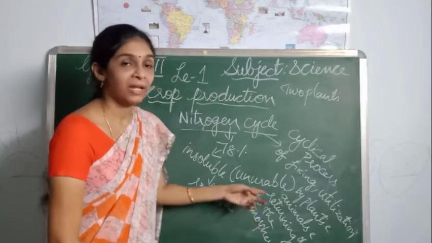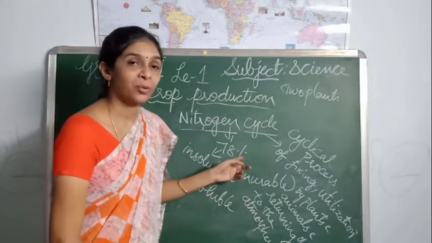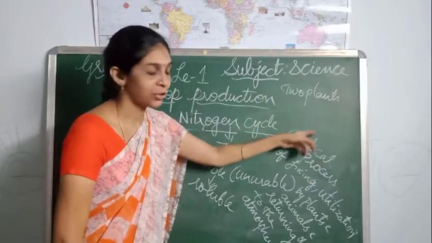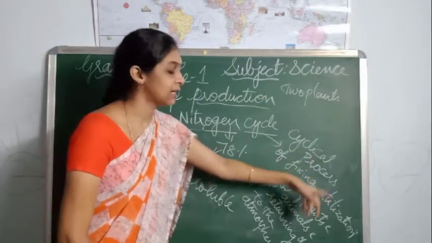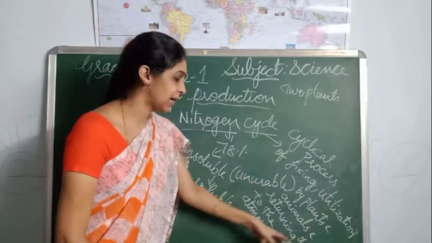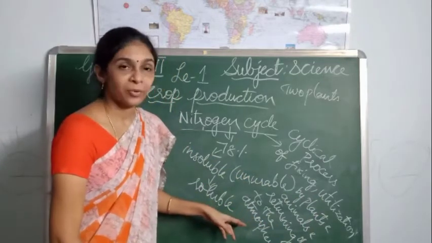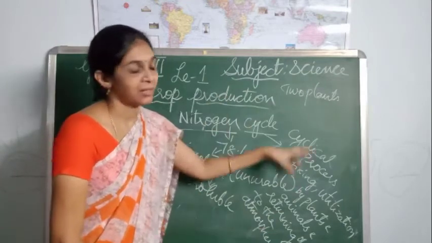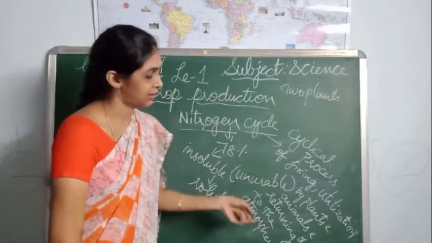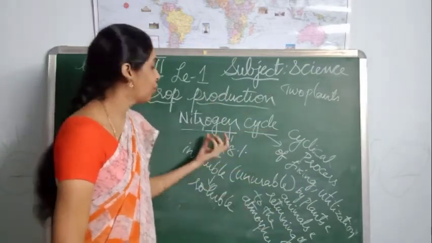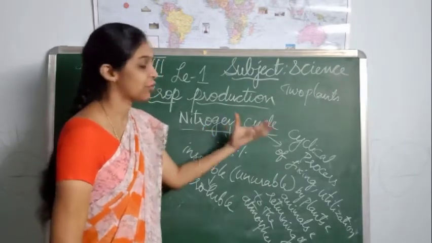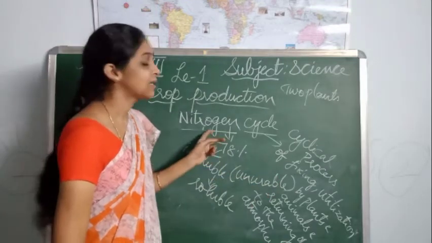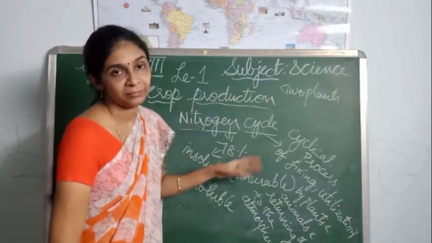Once again, when nitrogen returns to the atmosphere, it will be converted to the usable form, and then utilized by plants and animals. Again it will return to the atmosphere. Like that, the process goes on in a cyclical manner. So we can call this conversion of nitrogen from one form to another form the nitrogen cycle.